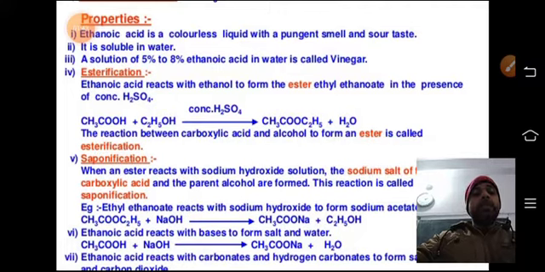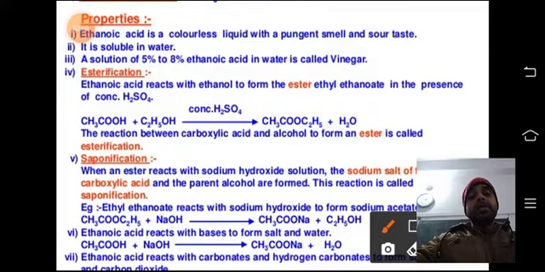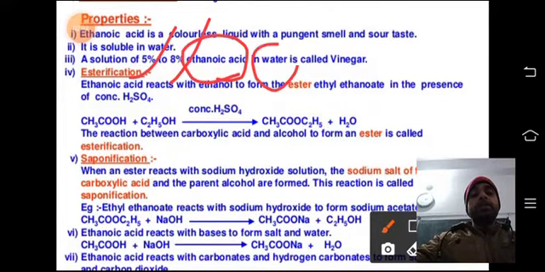Now you can see the vinegar. Acetic acid can also be called vinegar. A solution which is 5% to 8% ethanoic acid, as written over there, 5 to 8%, if ethanoic acid is present in water, that one is called vinegar. Vinegar is 5 to 8% ethanoic acid in water. Sometimes it is also written as acetic acid in water, that one is known as vinegar.